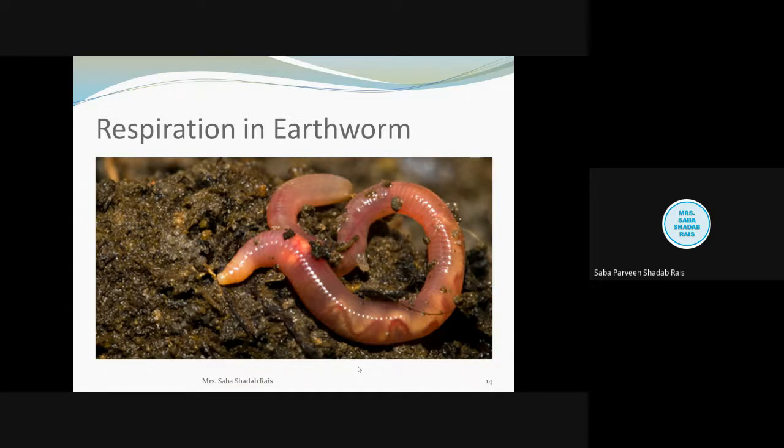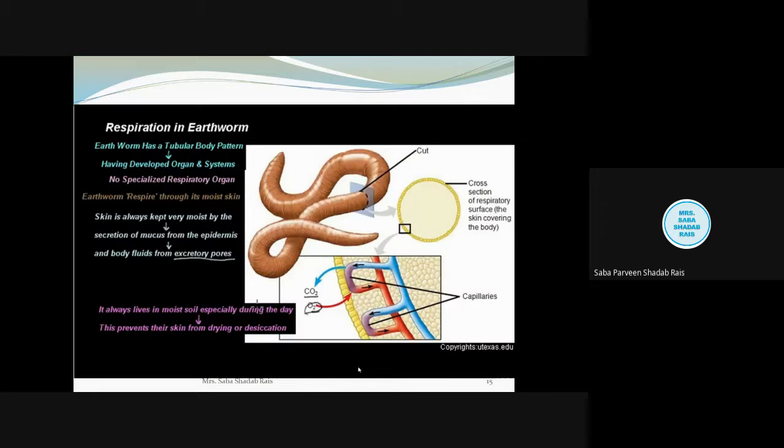Now what will you write in that table? You will write the name of the organism, earthworm, then respiratory surface is the skin, and respiratory pigment is the hemoglobin. Now this hemoglobin is dissolved into the plasma. How is this respiration happening?